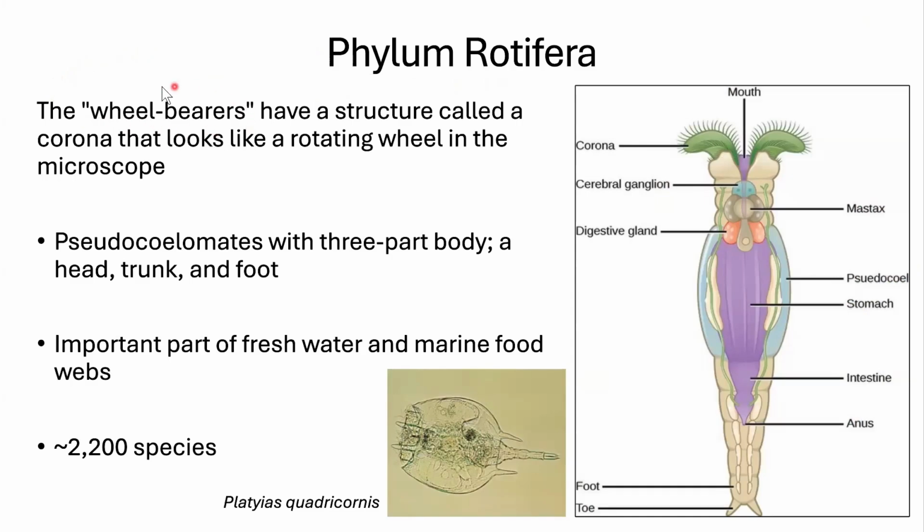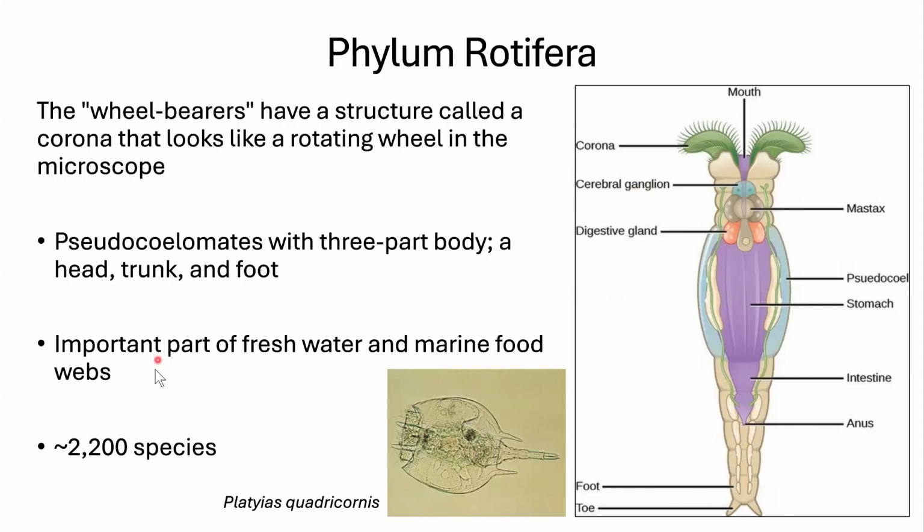We also have phylum Rotifera in this superphylum. Rotiferas are called the wheel bearers because they have a structure called a corona. Here in this body plan diagram, we have a corona up here in green. These little cilia on the top of it rotate, and so it looks like a turning wheel, and that helps it create a vortex in the water, and it sucks water into its body, and that's where it digests it in its stomach. Here we start to see that there is a division between the body parts. We have a head, so cephalization, a trunk that contains that little stomach, and a foot that holds it in place, or the foot will have a little tail and it can be free swimming.